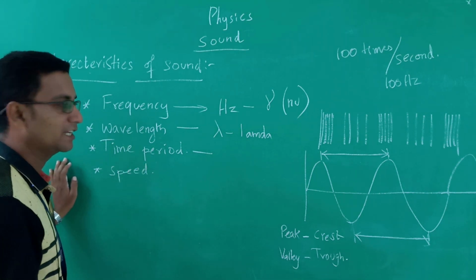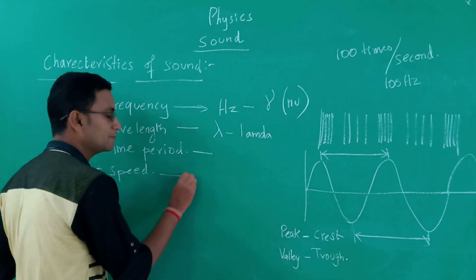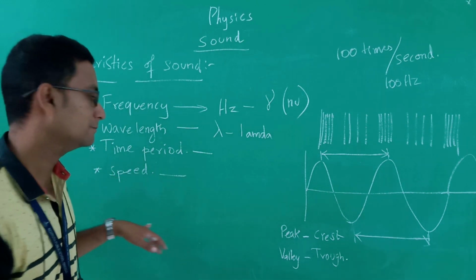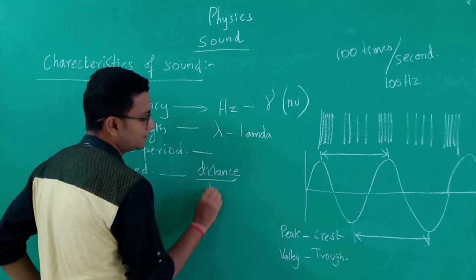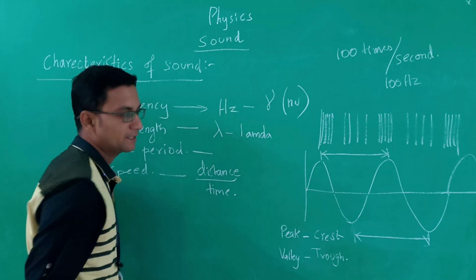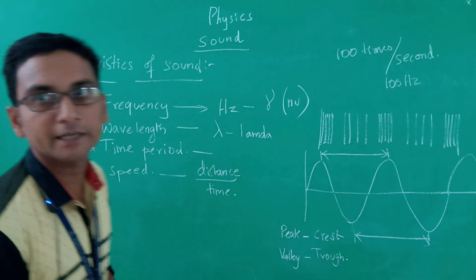So time period is nothing but the time taken by the vibrating object, the time taken by the wave, to complete one oscillation. And speed is nothing but the distance covered in time. Speed is the distance covered by the time.